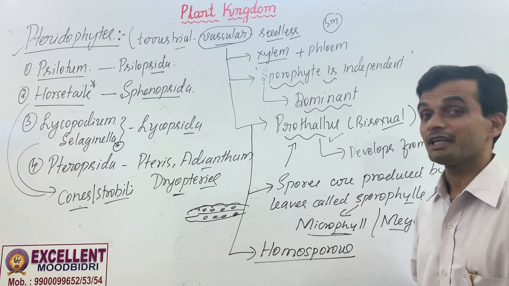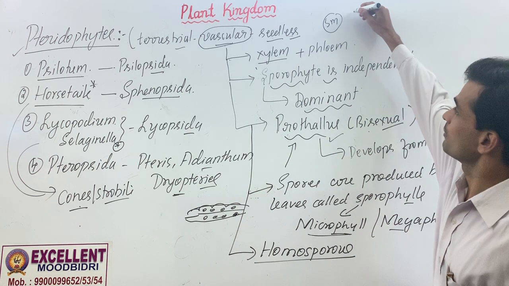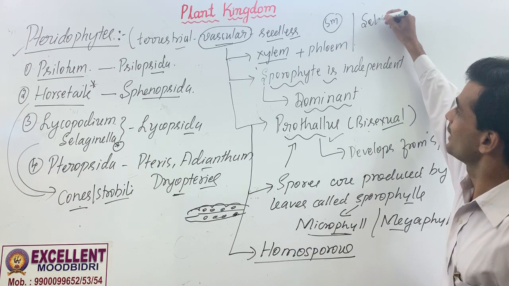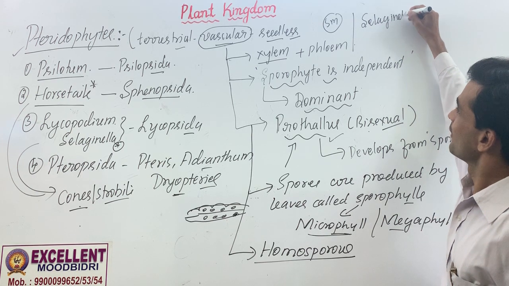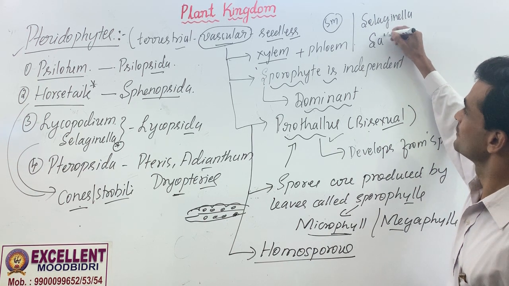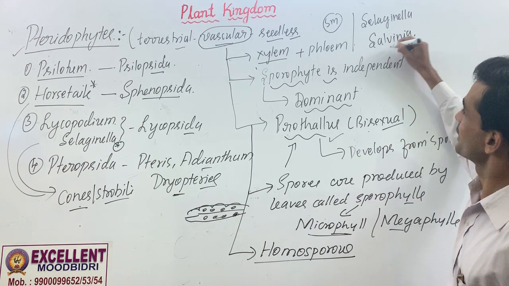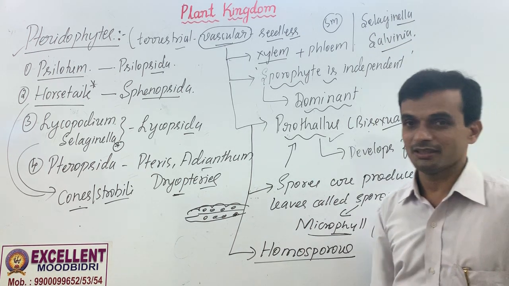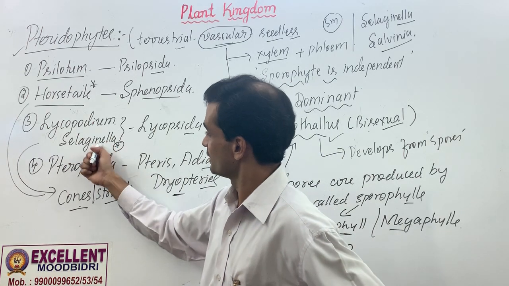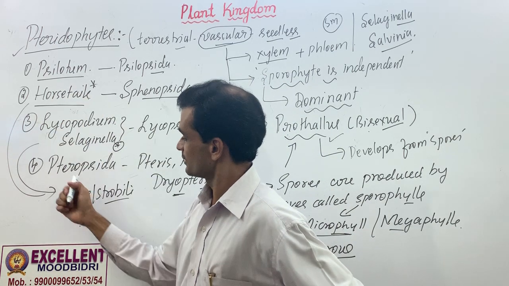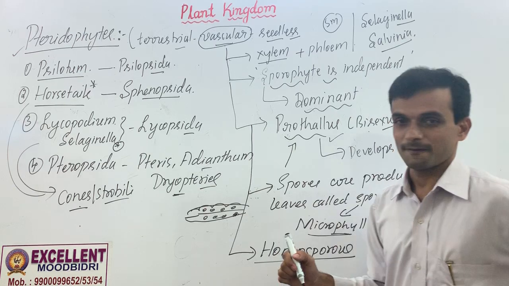I said important for NEET. Often they take the example of Selaginella and Salvinia. I took the example Selaginella here. Selaginella and horsetails have cones, strobili. That's okay.